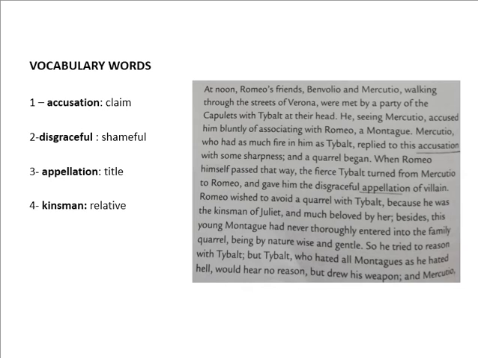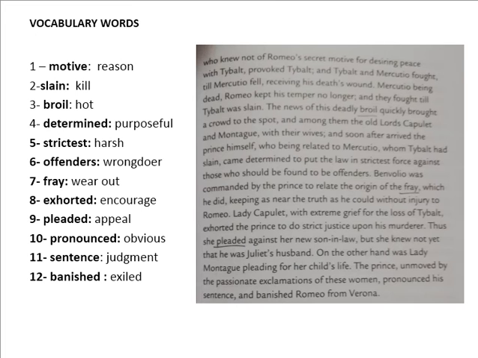Although Romeo wanted to be in friendship with the family of Capulets because now he was a kinsman, you can say a relative or a husband to Juliet. So he wanted to be in friendship with the family of Capulets. But let's see what happens next. We are on page number 65.